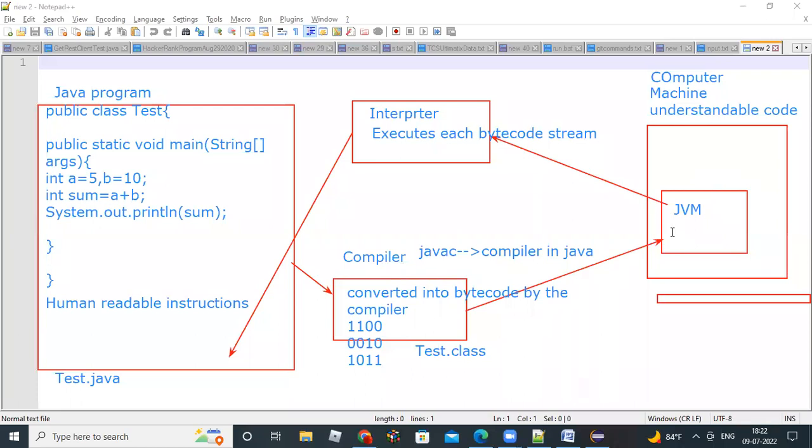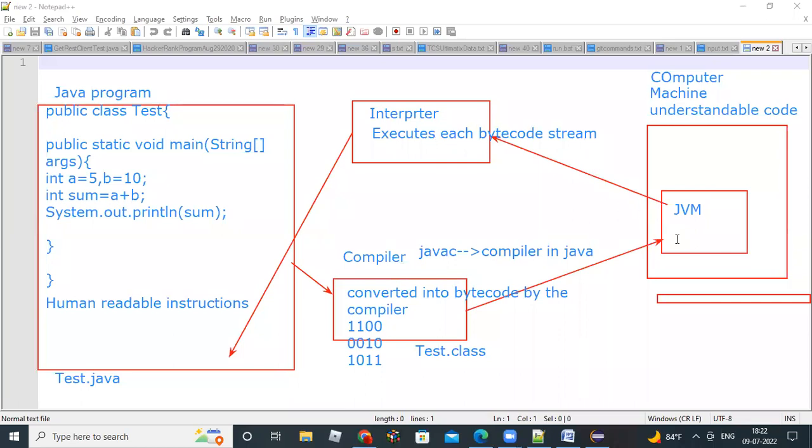Like now, in the compiler you said there is a Test class, it creates another file and converts everything into bytes. But when you send it to the JVM, what exactly will happen? The same bytecode. This file only will be given to the JVM. The interpreter will take each bytecode stream, line by line, and execute it.